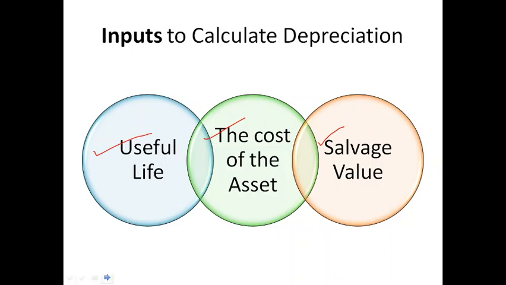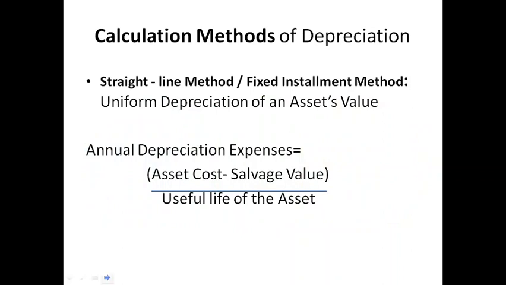Okay. Now let's take a look at each type of depreciation method in detail. First is straight line method. It is also called fixed installment method. This is the simplest method of all.